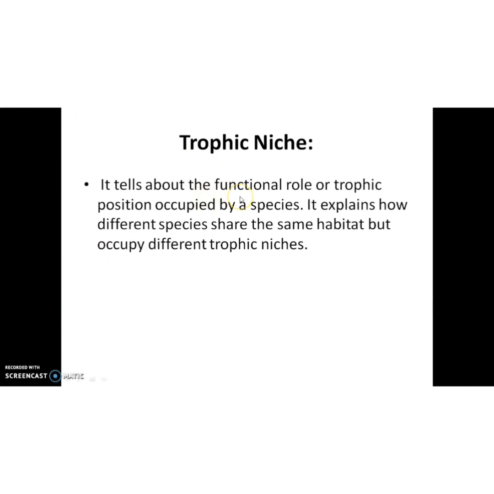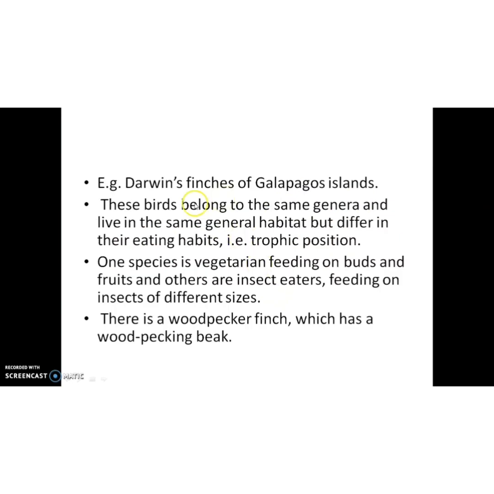It tells about the functional role or trophic position. I know you are familiar with the trophic, while explaining the energy pyramid we explained that. It explains how different species share the same habitat but occupy different trophic niches. Example is Darwin's finches.